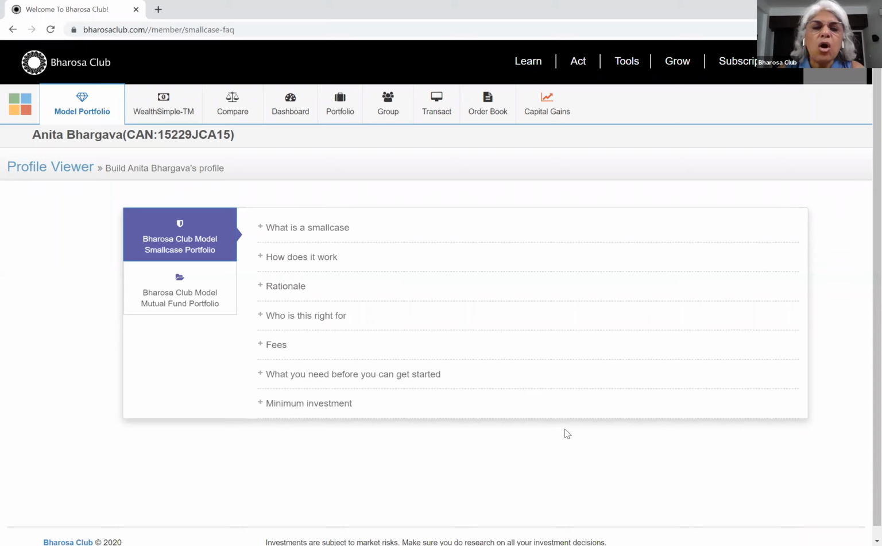And it's not a totally set it and forget it investment, because when a smallcase publisher rebalances, you will get a notification and you will have to rebalance yourself. You'll have to confirm the rebalance. Now, this is a very simple process. It's a click of a button, but you will have to do it yourself. So you get a message and you'll have to click the button.